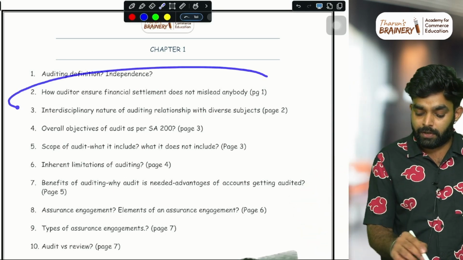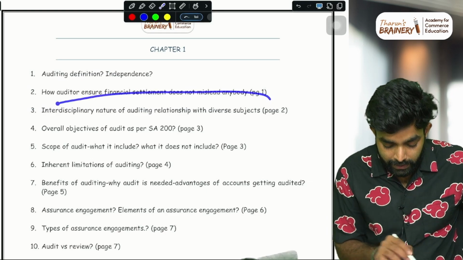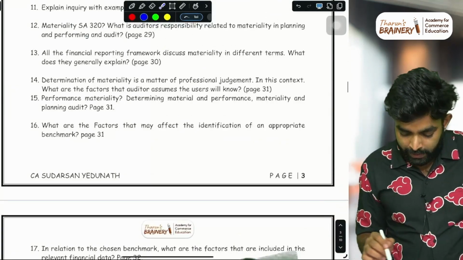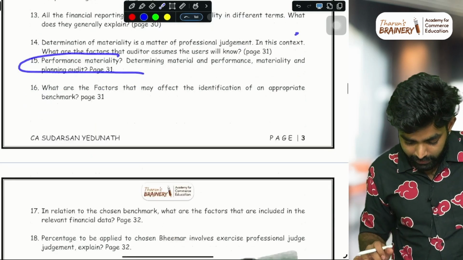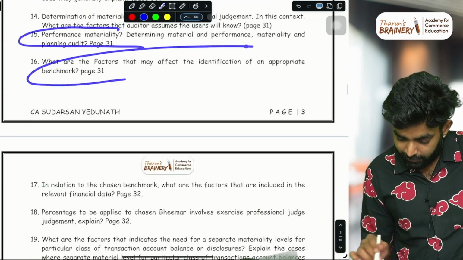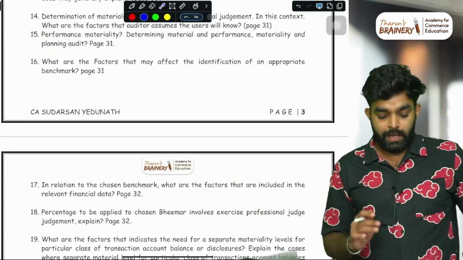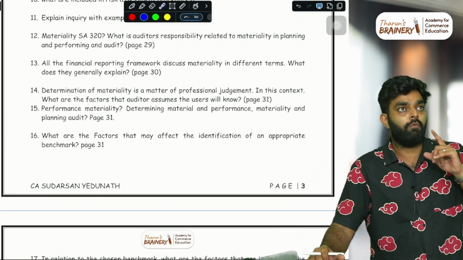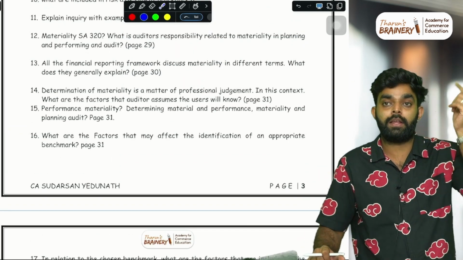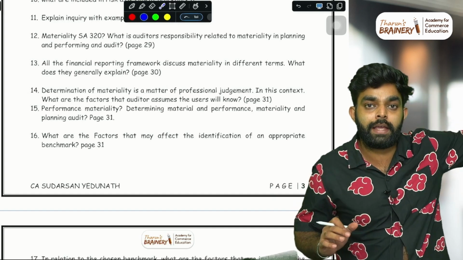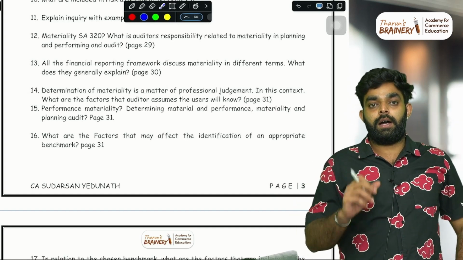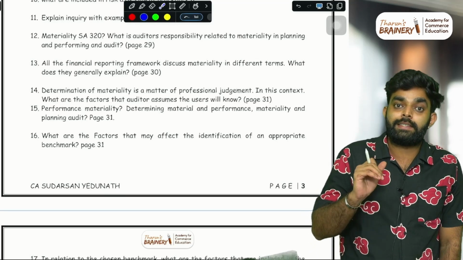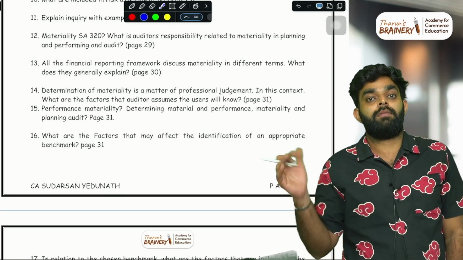But if in some chapters your revision is weak, when you see questions like this, for example, determination of performance materiality, what are the factors that may affect the identification of an appropriate benchmark. Like this, when you see questions, what happens? Which chapter was this from? You'll try to recall like that. Your brain may not get the connection to that page or that mnemonic or something like that. So in examination, you are having this problem.